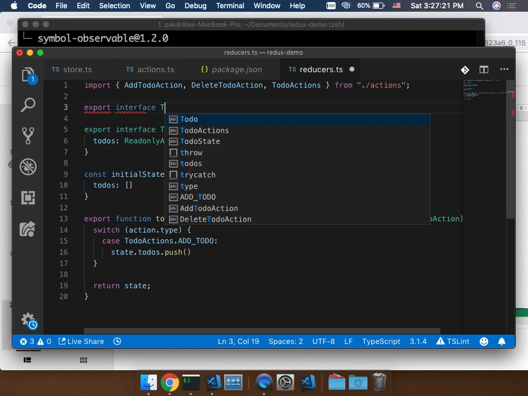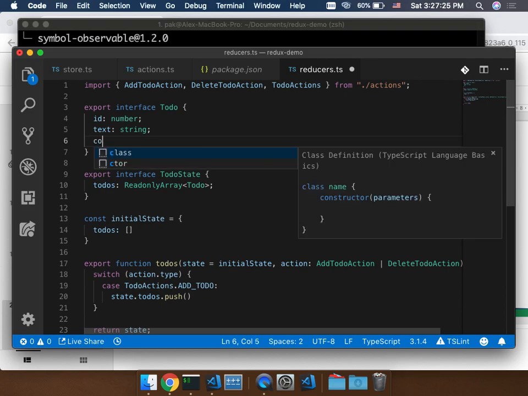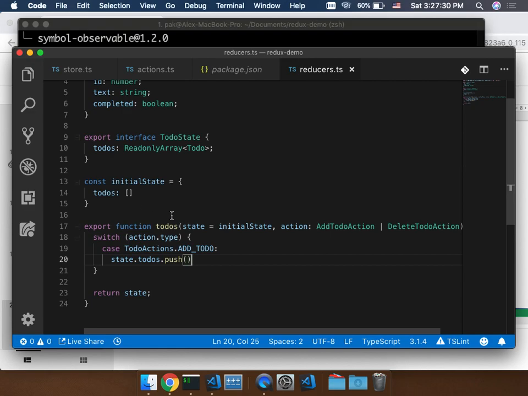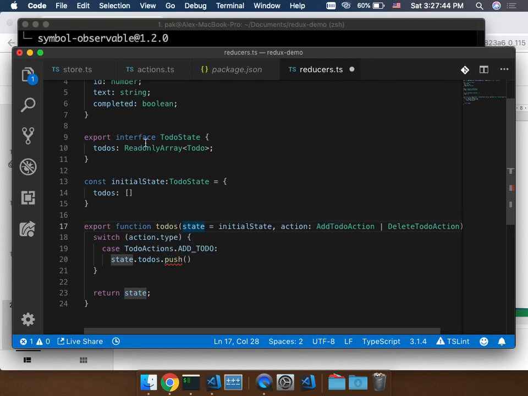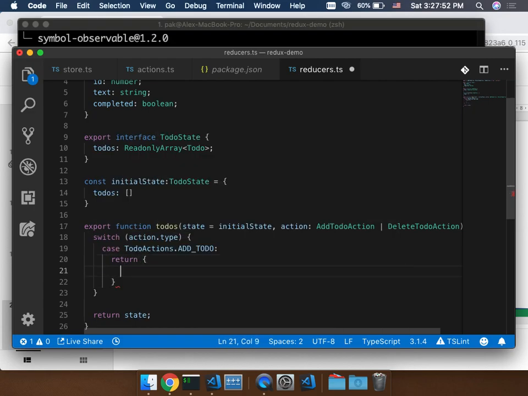A better practice, of course, is to make another models.ts to save all this information. But for simplicity's sake, I just make it together. So here, if I put something like this, and then I define that initial state actually is a TodoState, you can see that it even tells me that push should not be used here. If I define these todos as a read-only array, TypeScript will tell me that, no, please do not use push here.